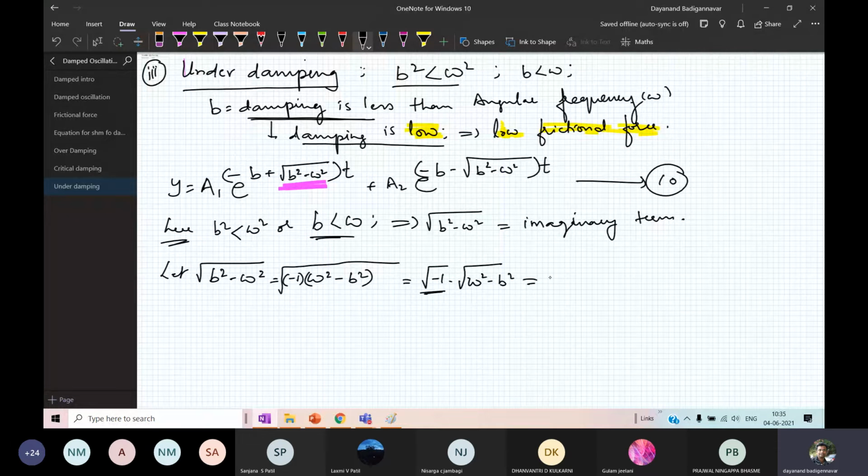It is nothing but i. Therefore, root of b square minus omega square can be written as i into root of omega square minus b square. This is the thing you have to remember.